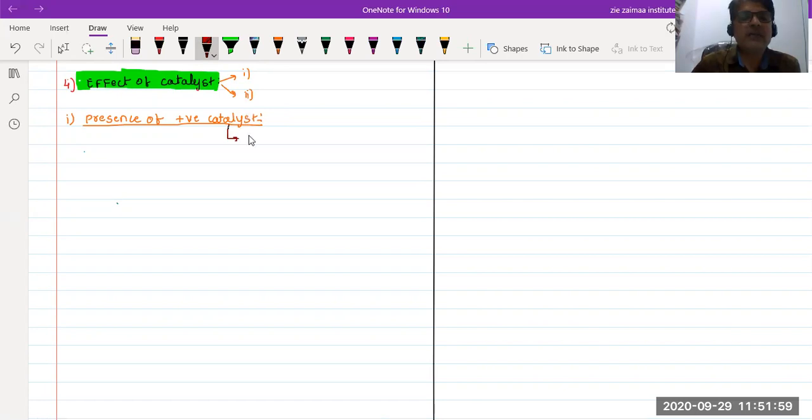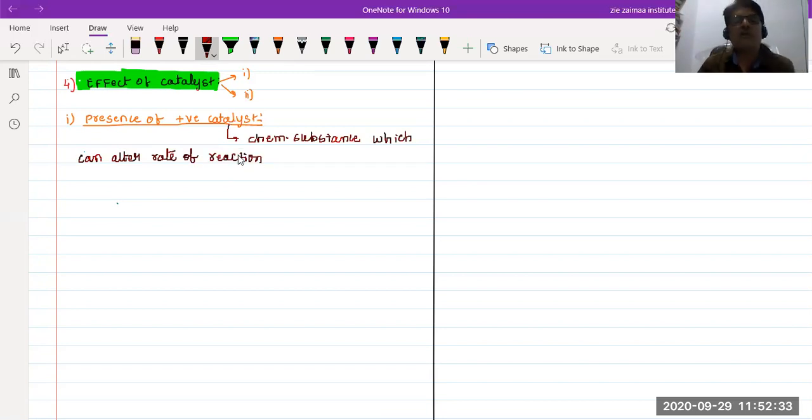Catalyst means it is a chemical substance which can alter the rate of reaction. That means the speed of reaction. Alter means it changes. Okay, which can alter the rate of reaction, but it should not be involved in the chemical reaction, it can just speed up the chemical reaction only. Okay, so how can we define the catalyst statement?